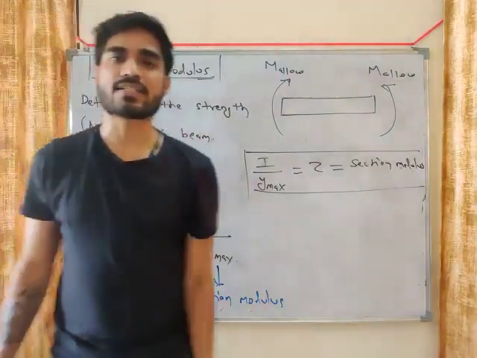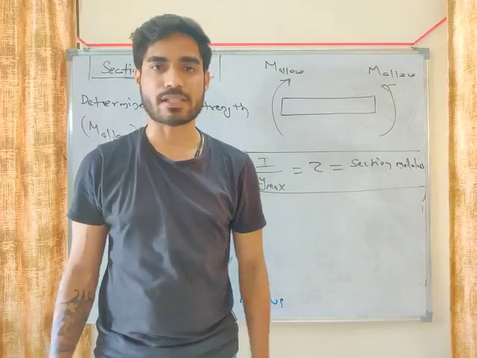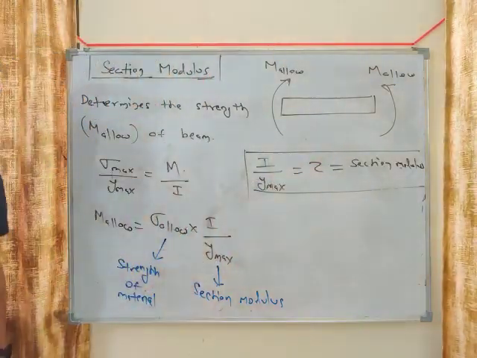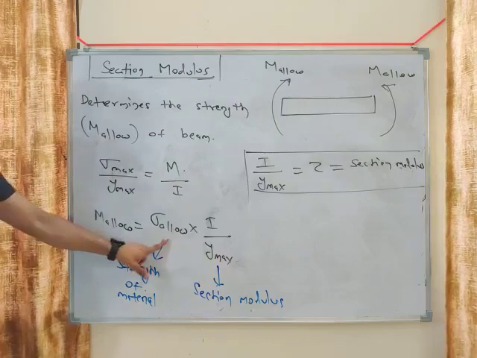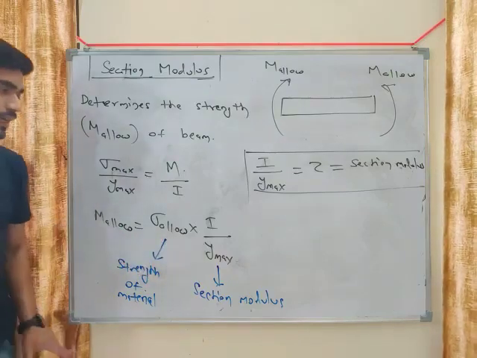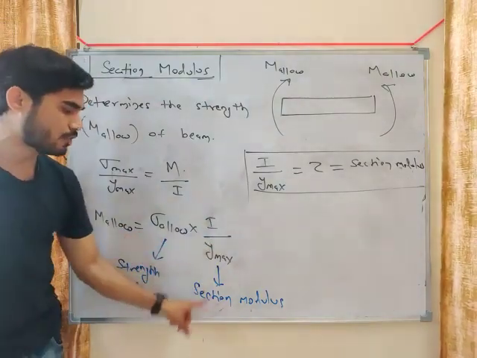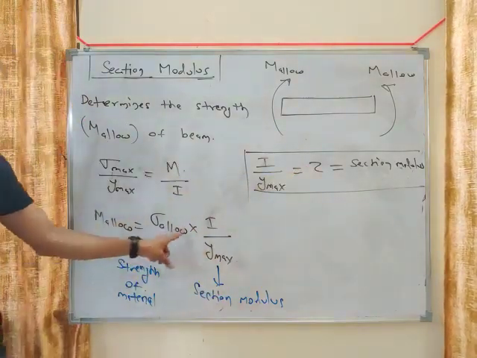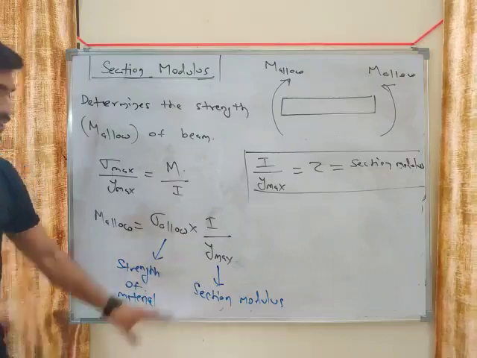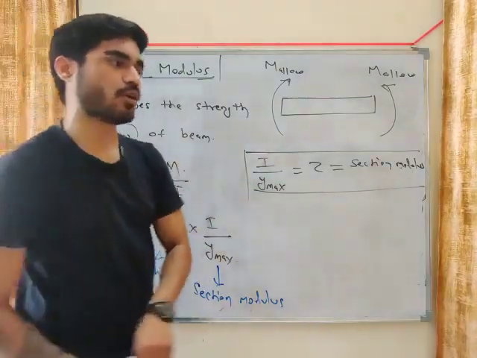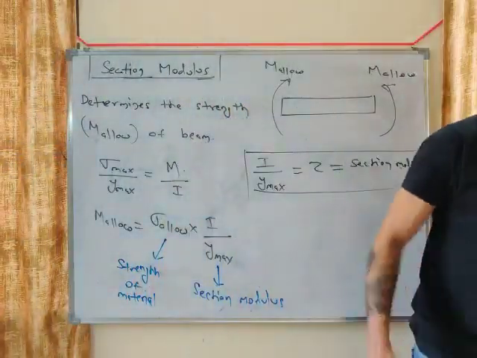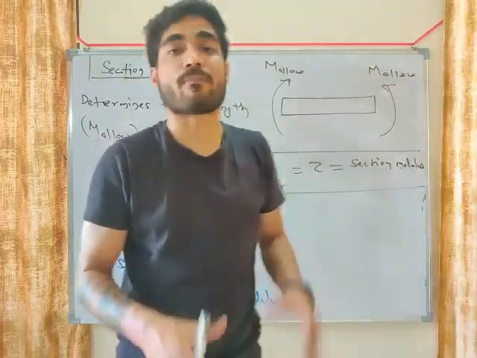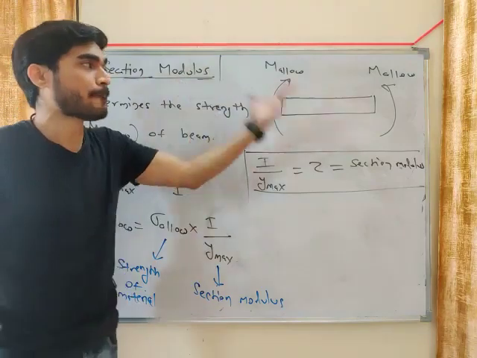For example, let's say the strength of steel is 300 megapascal. Steel can sustain 300 megapascal, so sigma allowable will be 300. So M allowable depends upon sigma allowable and section modulus. M allowable equals sigma allowable into Z. If the section modulus is more, M allowable will be more, meaning you can apply more moment on the beam.